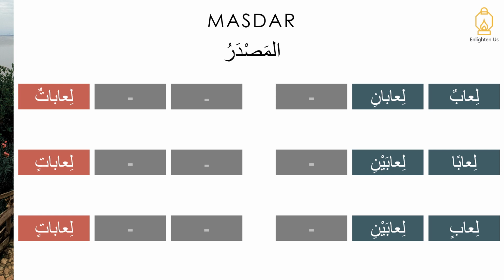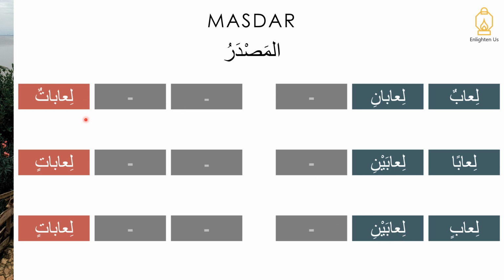We are now looking at the masdar, and do remember here that for this particular verb form we do have two masdars. So this is the first version, if you like, and we're going to be expanding on the word li'ab. So li'abun, li'aban, li'abin, li'abani, li'abaini.